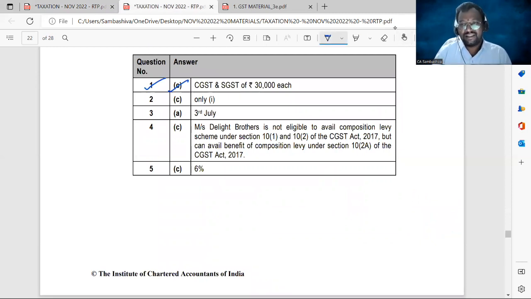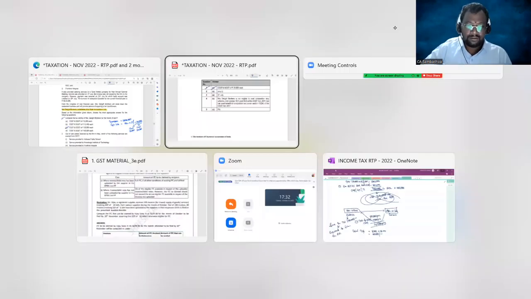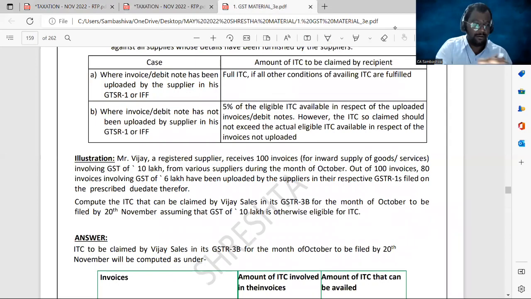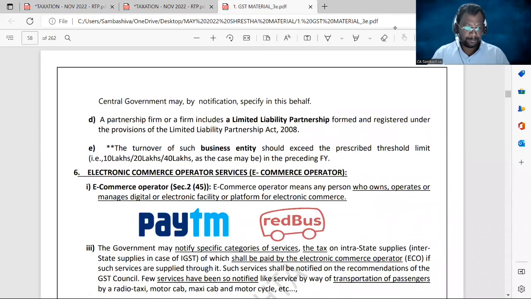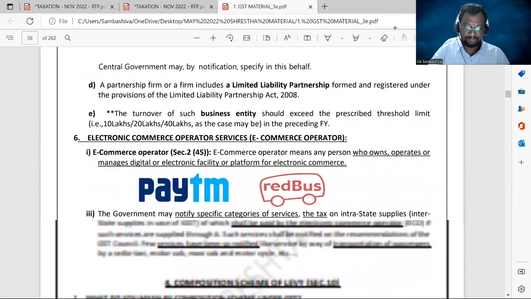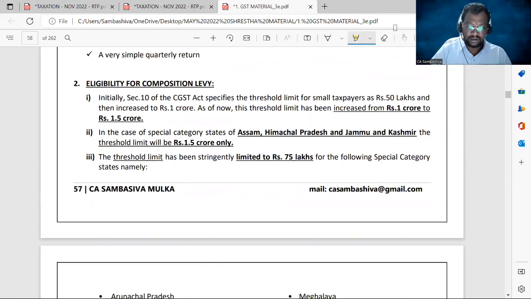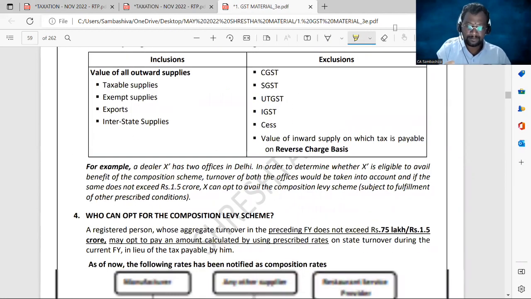The rate of GST applicable for the restaurant services is 5%. You can see in our material, come to page number 58. Composition scheme, section number 10, composition scheme of levy. And here you can see the rates of taxes.